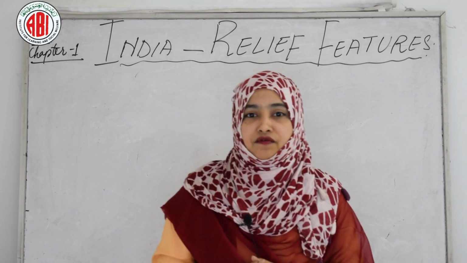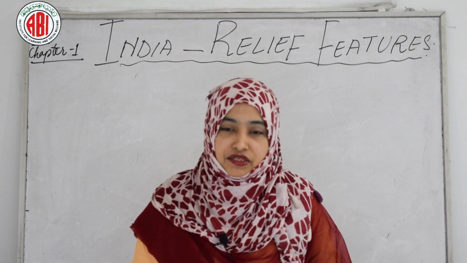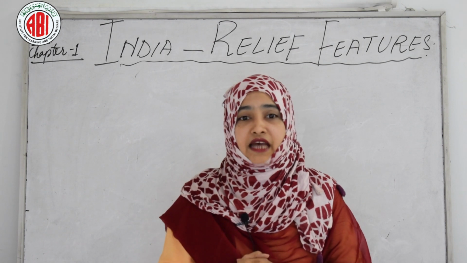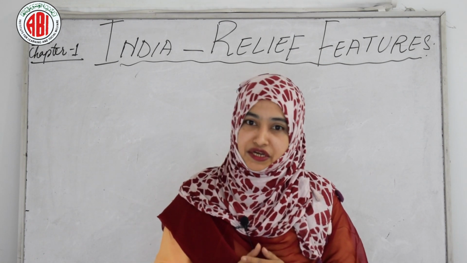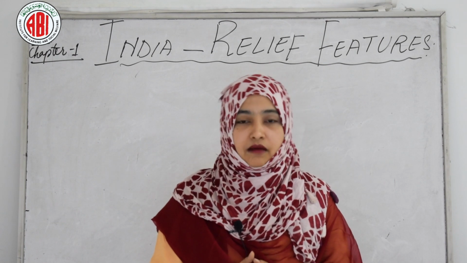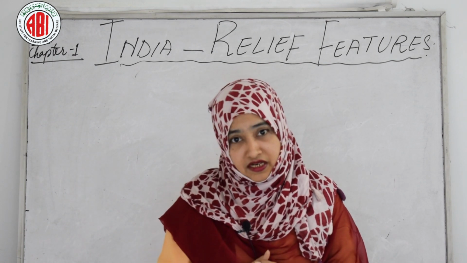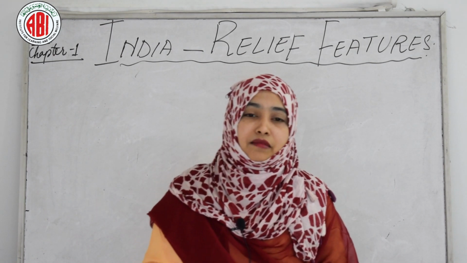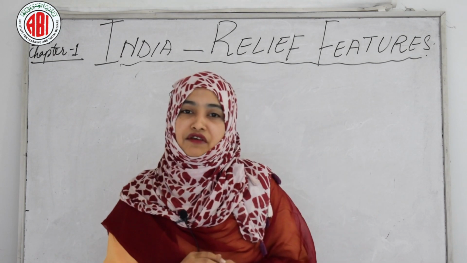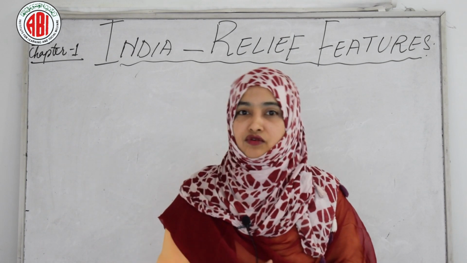In this chapter we will study about the relief features of India, including the climate, Indian rivers, water resources, pollution, population and other resources also. So, we will examine the linkage of the relief features of India in today's topic.